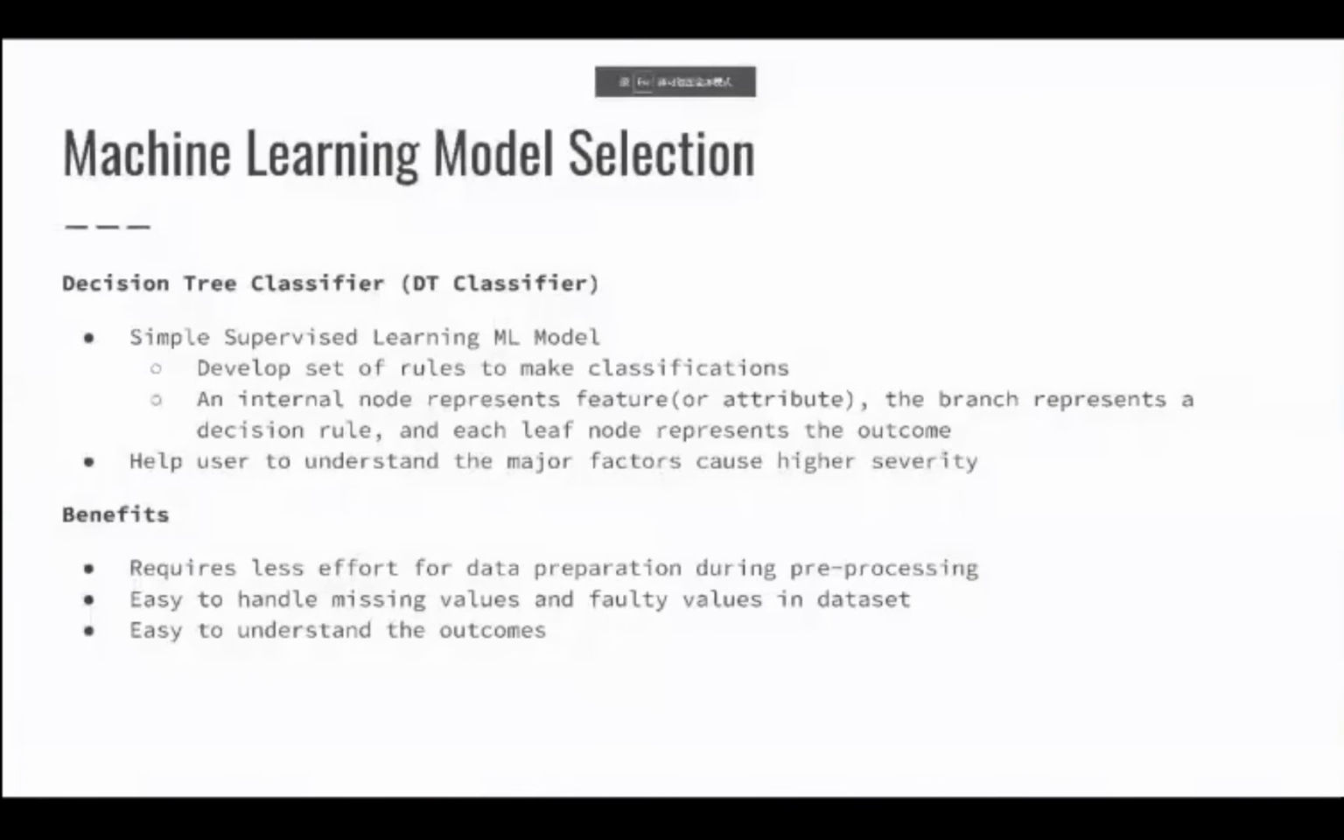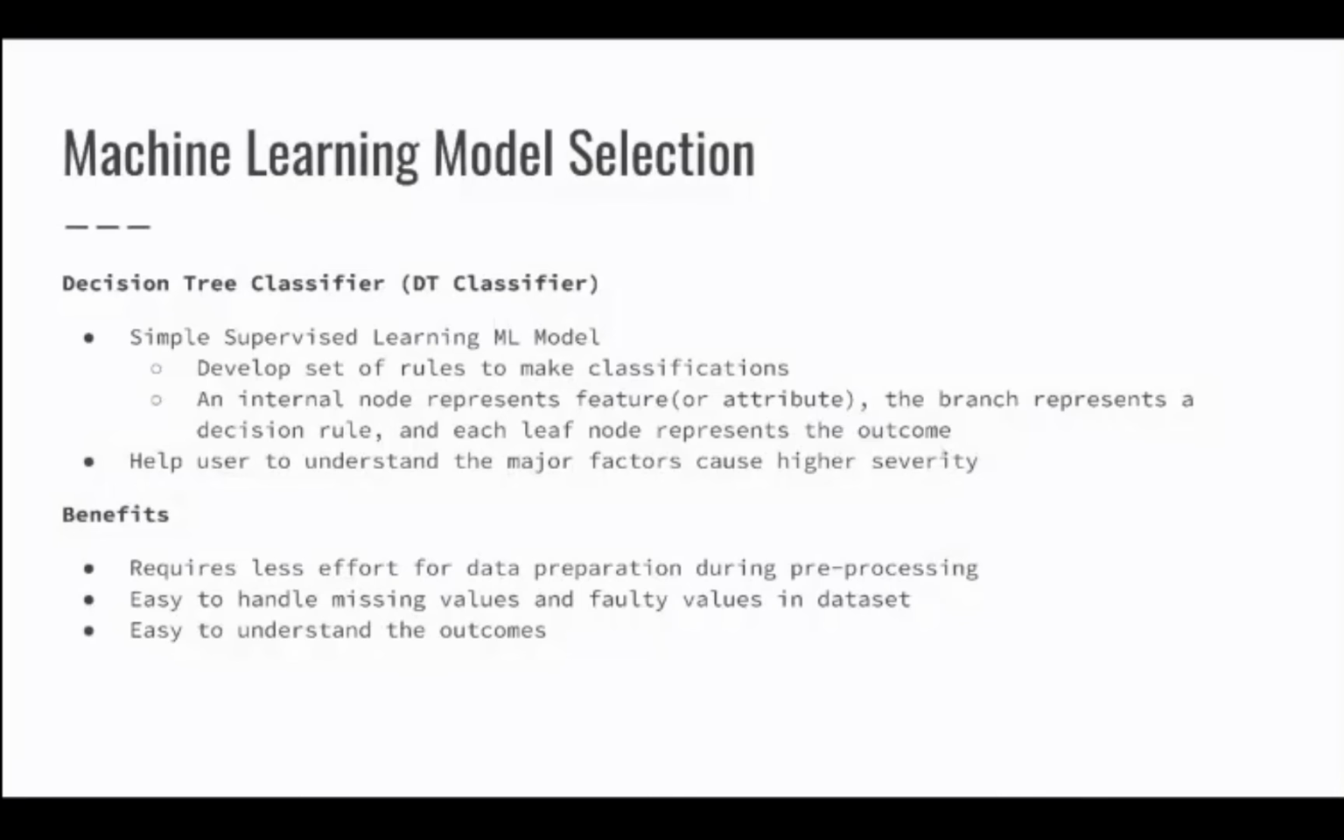Next, we'll talk about the machine learning models we have used to analyze the Queensland traffic accidents. This time we have selected the decision tree classifier. It is a simple supervised machine learning model, and it develops a set of rules to make classifications. The basic theory of the decision tree classifier is that an internal node represents the features, the branch represents the decision rule, and each leaf node represents the outcome. It will help users understand the major factors that cause high severity of traffic accidents.